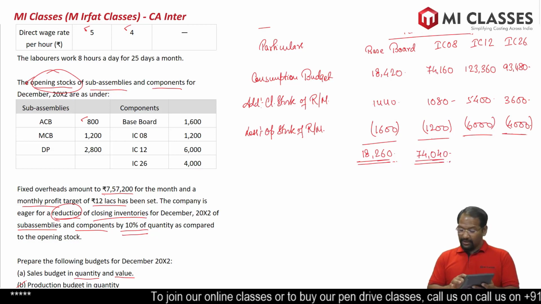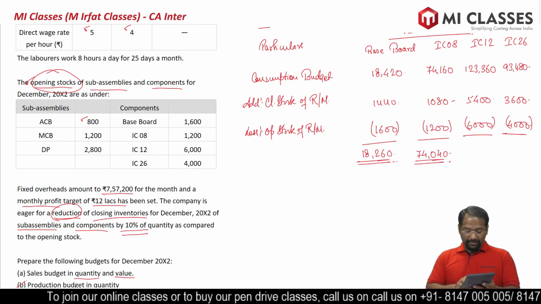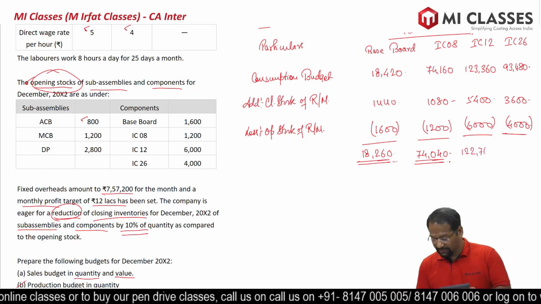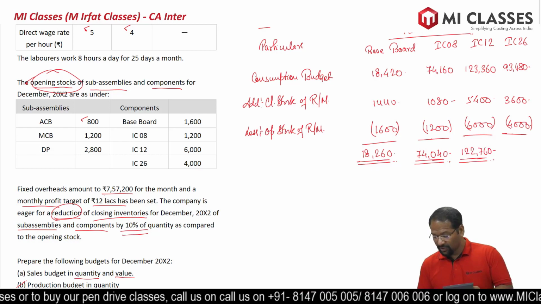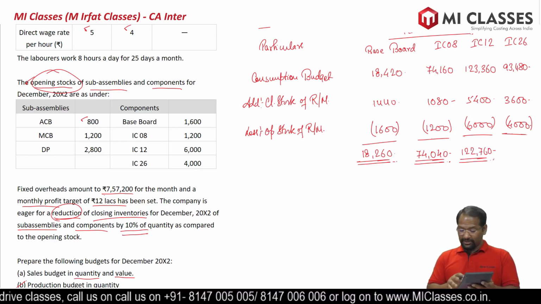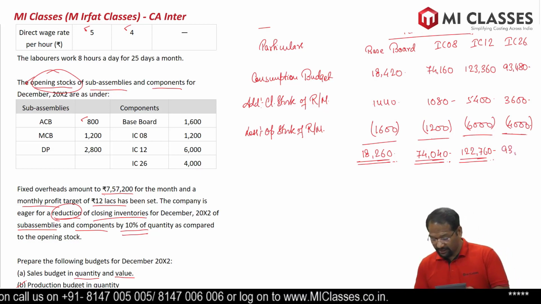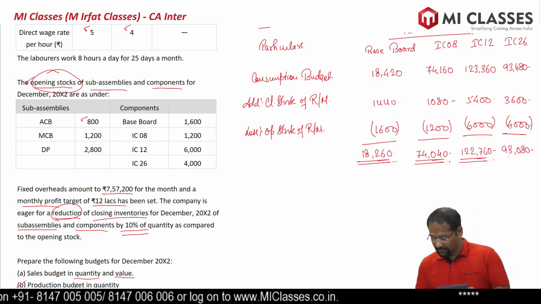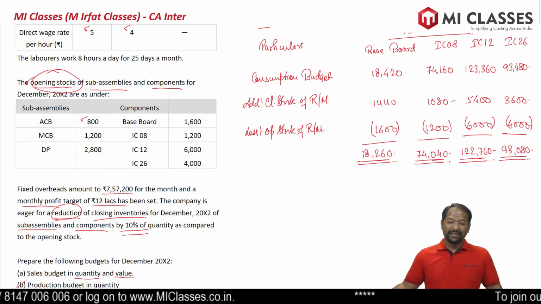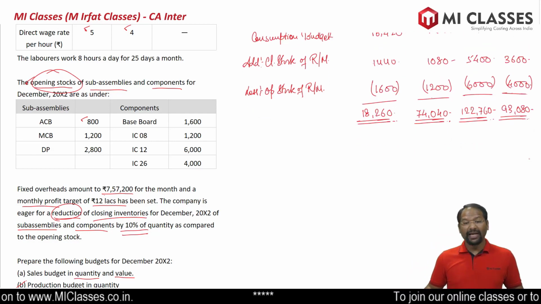Third one, 1,23,360 plus 5,400 minus 6,000, we get 1,22,760. Last one, 93,480 plus 3,600 minus 4,000, we get 93,080. So we have got our purchase budget. Now we have to convert this purchase budget into a cash budget.